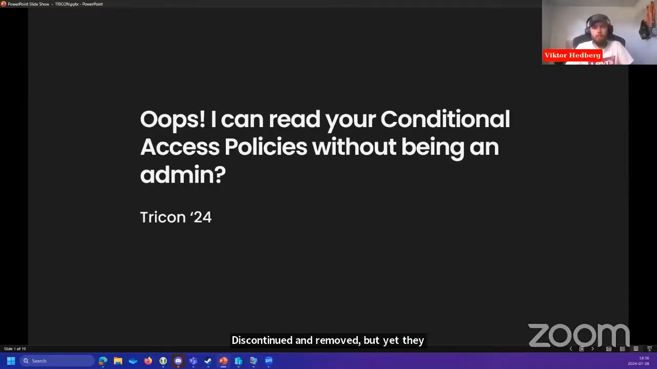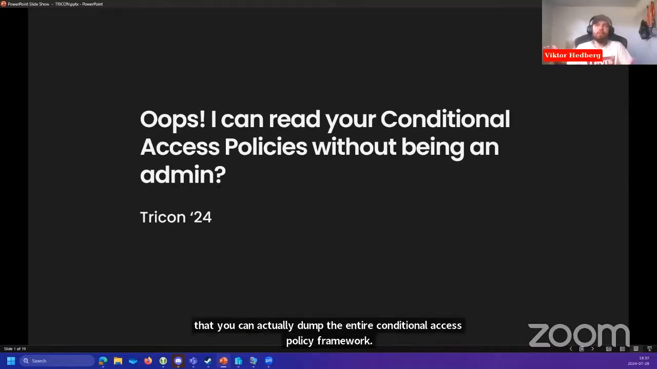So what I wanted to do is create my own PowerShell module to basically just export all the data from a tenant in order to write a reasonably good report on, hey, these are the security findings in this tenant. And what came to my knowledge writing that PowerShell module is that you can actually dump the entire conditional access policy framework as a regular user in any tenant, anywhere, still to this day.